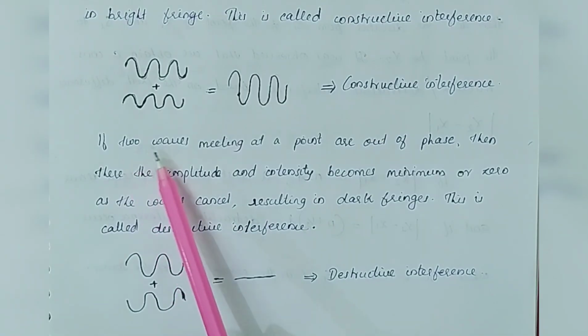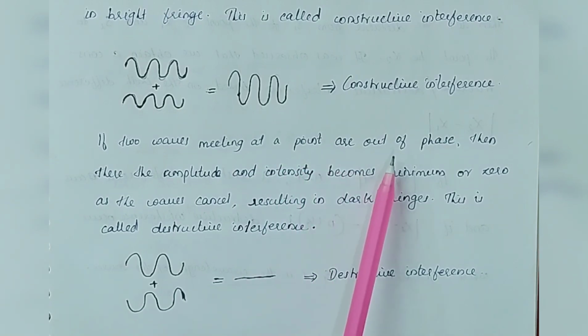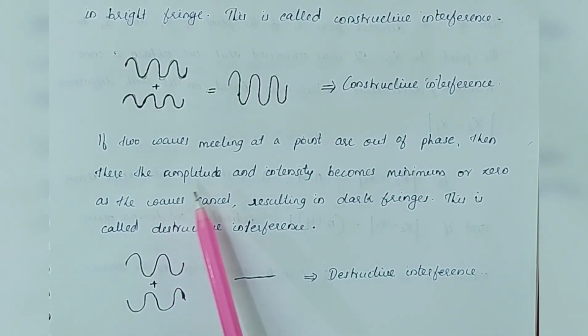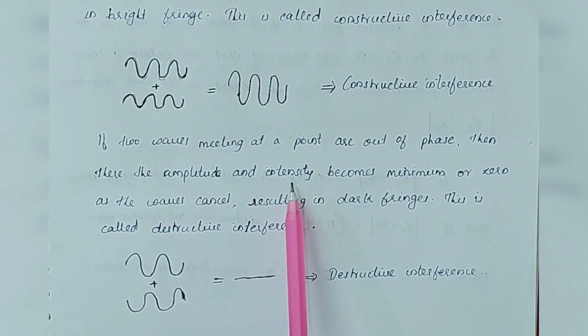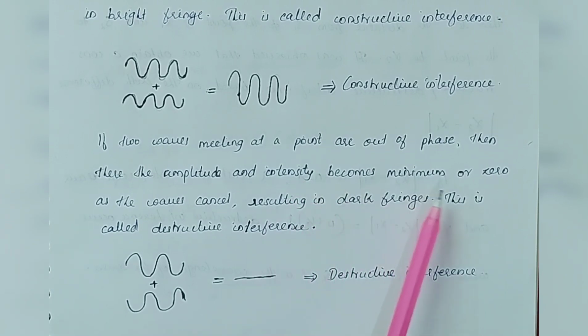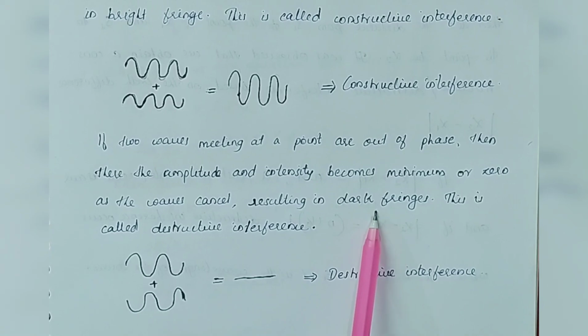Now, if the two waves meeting at a point are out of phase, then the amplitude and intensity of the resultant wave become minimum or zero, and thus we obtain a dark fringe at that point. This interference is called destructive interference. Here is the representation where we can see that two waves which are out of phase, when they interfere, give a resultant wave having zero amplitude.